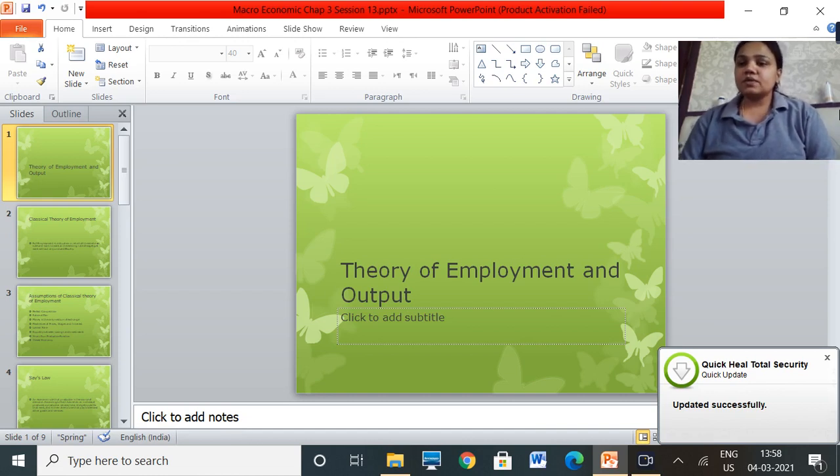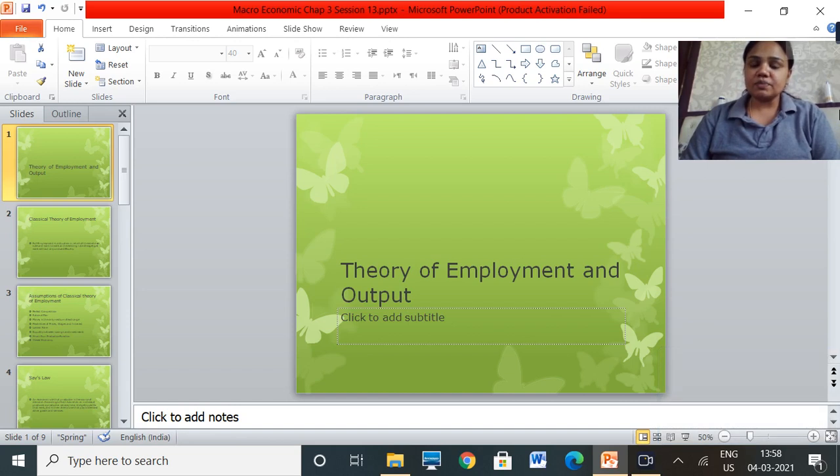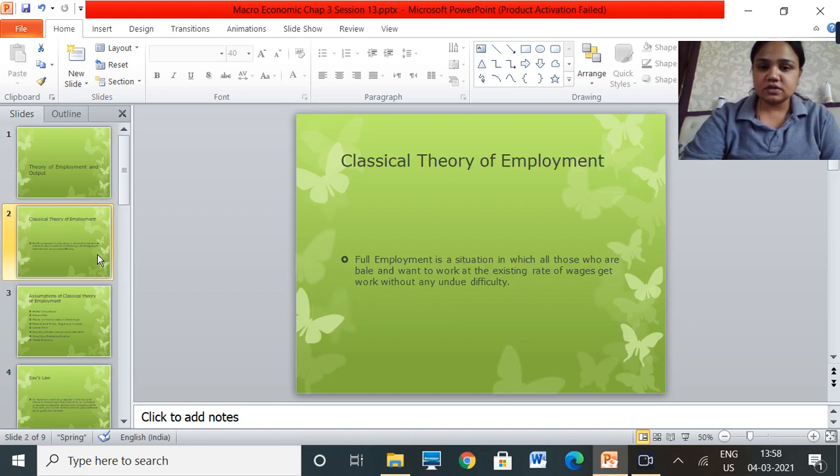Today we are going to start with a new chapter, and the name of the chapter is Theory of Employment and Output. Now, in this chapter, we will be talking about what is employment, what is output, plus, we will also be seeing some of the famous economists have given us some different theories. So, let's have a look at these topics, okay?